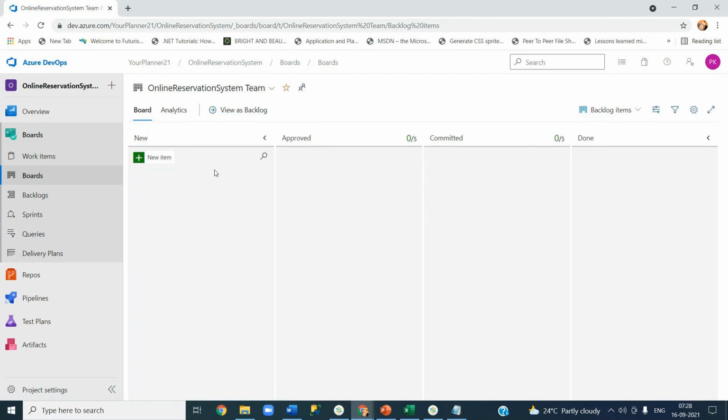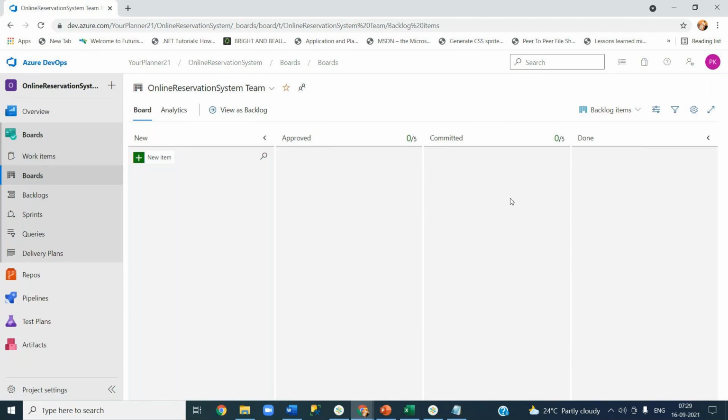Then what is this board showing? Is this a product backlog, or is this a feature, or a task? That's what you see here. Here I highlighted backlog items. So right now it is showing the list of backlog items and what stages those items are in. Here you can clearly see how many features are in approved status, and how many requirements are in new status, meaning nobody has taken them, they are just part of your product backlog.